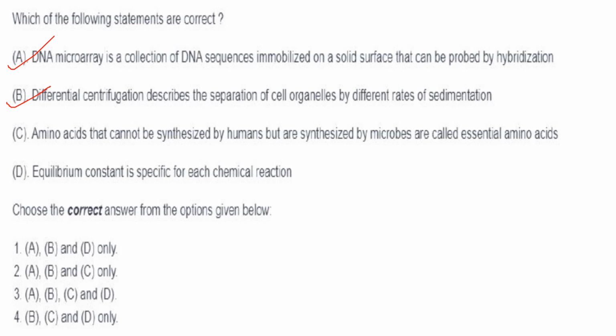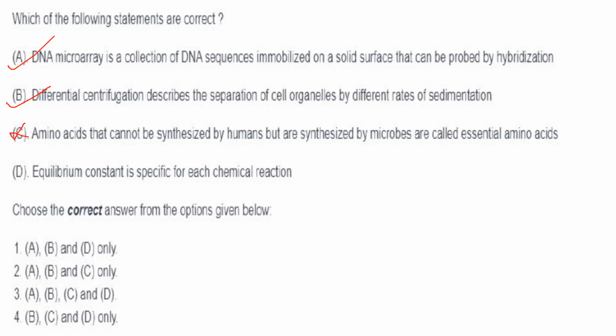Amino acids that cannot be synthesized by humans but are synthesized by microbes are called essential amino acids. Yes, that is partially correct, because amino acids that cannot be synthesized by humans are essential amino acids. Of course, they can be synthesized by microbes, but this is not the exact definition. Essential amino acids by definition are those that cannot be synthesized by humans and have to be obtained from the diet. So C is not correct.